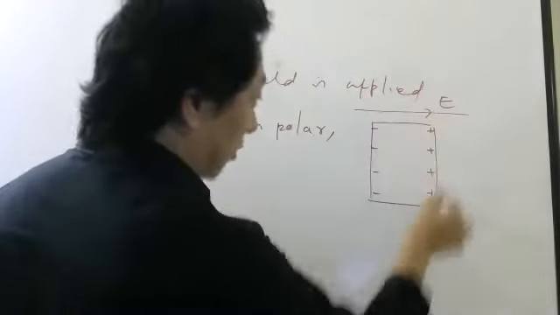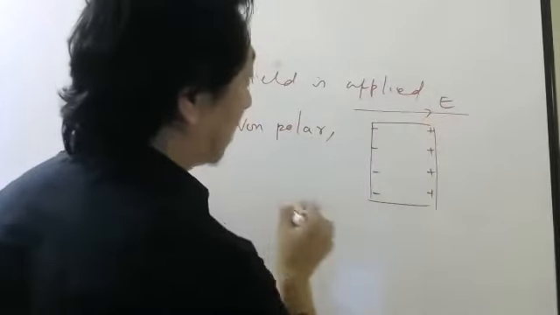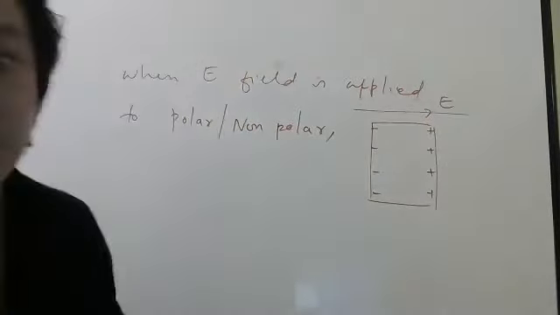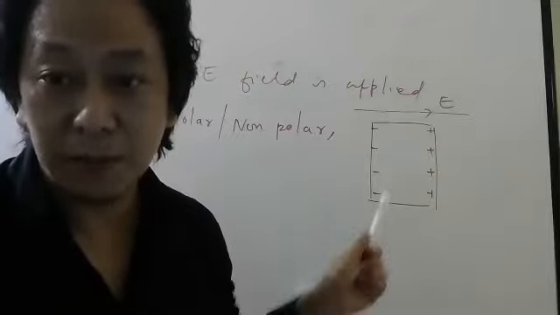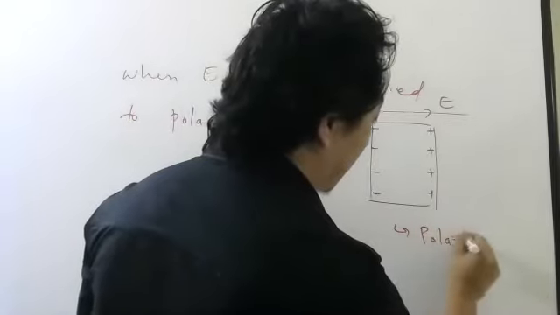So if electric field is this way, this side of the dielectric will be positively charged, this side of the dielectric will be negatively charged. And this process, by the way, is called polarization, dielectric polarization,